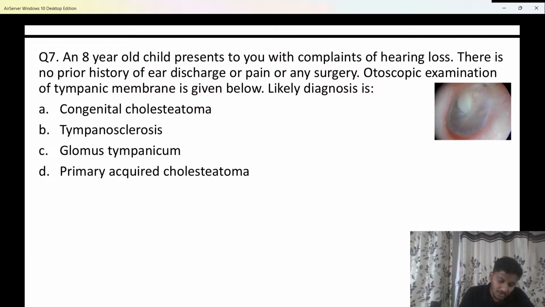What is this? Here you are able to see, beta, there is an 8-year-old child. Okay, we have an 8-year-old child who presents to you with complaints of hearing loss. Okay? There is no prior history of any ear discharge or any pain or any kind of surgery for that matter. The otoscopic examination of the tympanic membrane has been given below. Likely diagnosis of the child is, no history, negative history, beta.